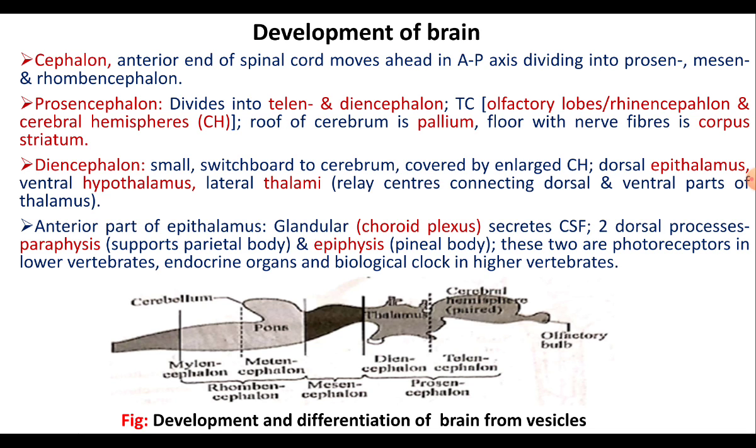From the anterior ventral part of the telencephalon, paired olfactory lobes grow outwardly, and each olfactory lobe encloses a cavity called rhinocele. And these cavities communicate with the lateral ventricles which are present in the cerebral hemisphere.